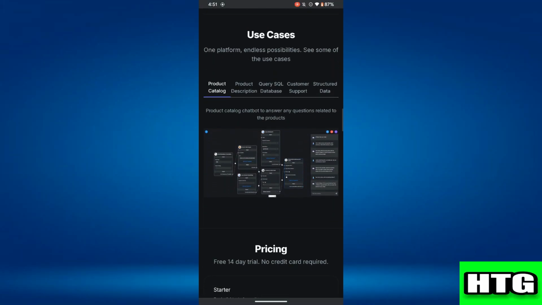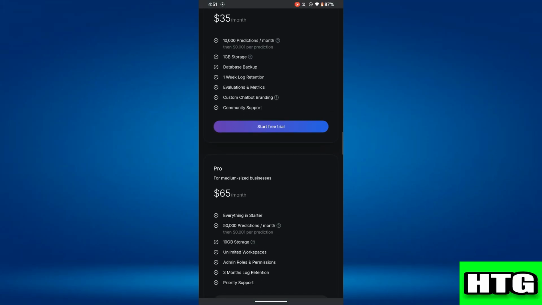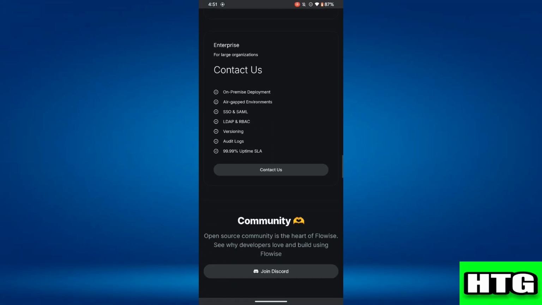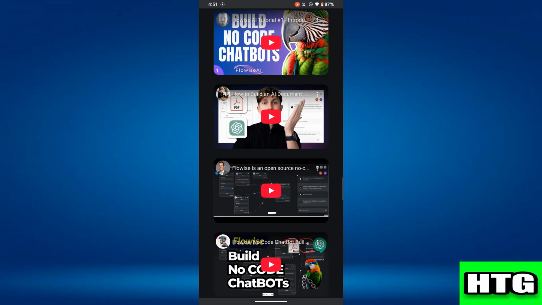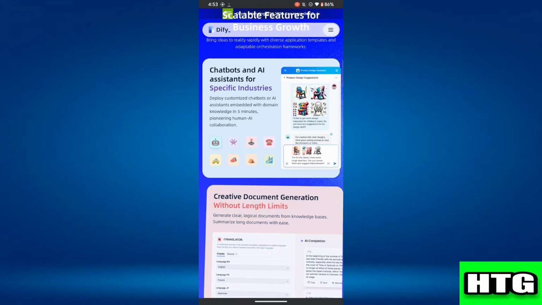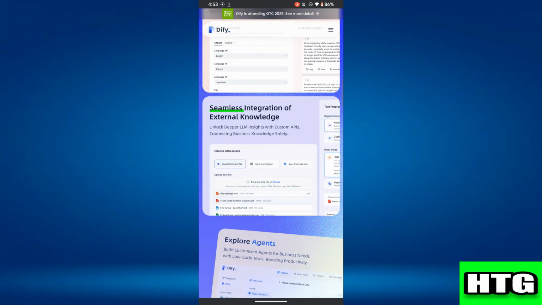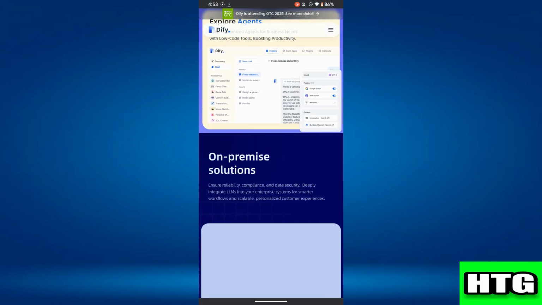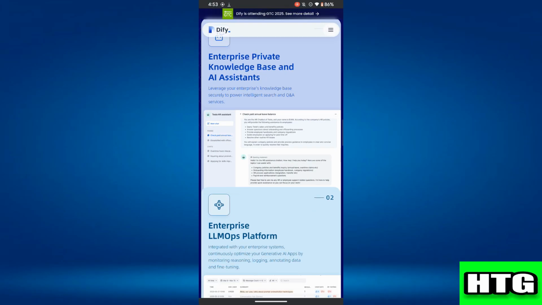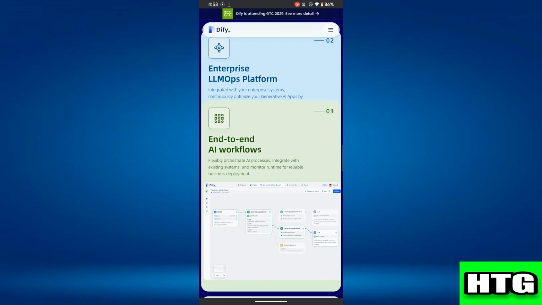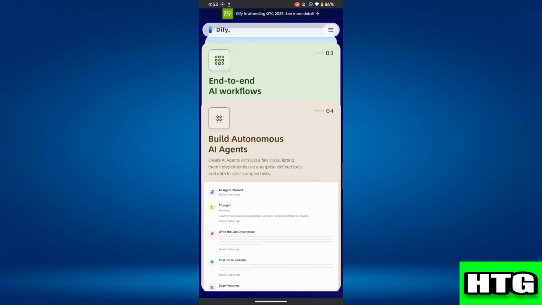After that, if we look at use cases, Flowise is ideal for complex automation tasks, such as multi-layered document processing systems, whereas Dify is better suited for customer service chatbots and semantic search engines that require efficient data preparation and prompt engineering. So that's the comparison between Flowise and Dify.